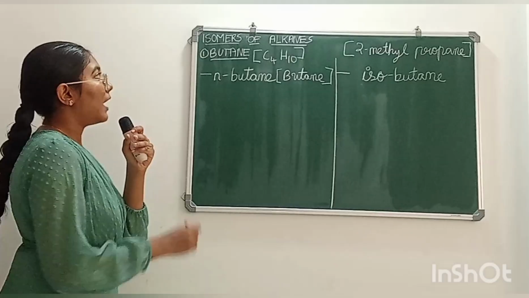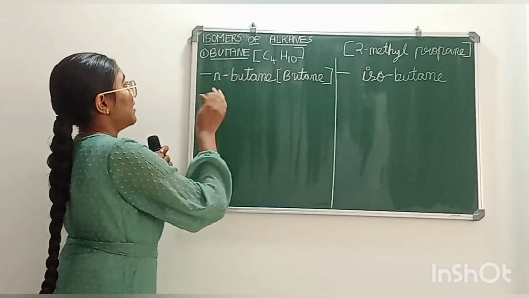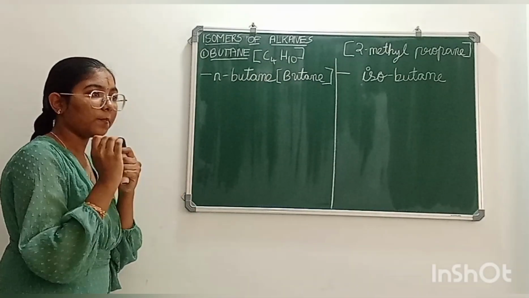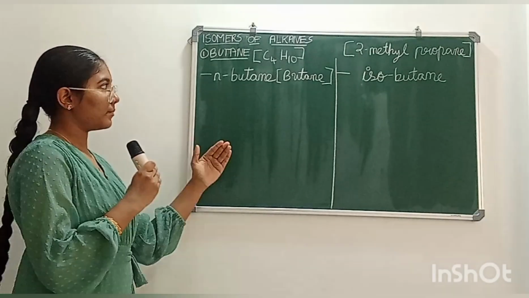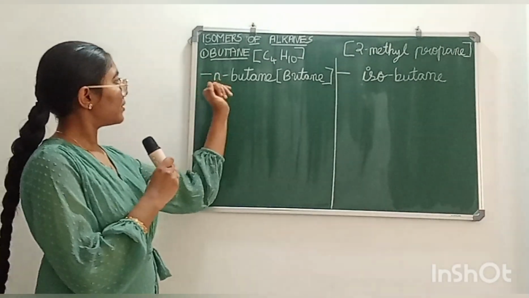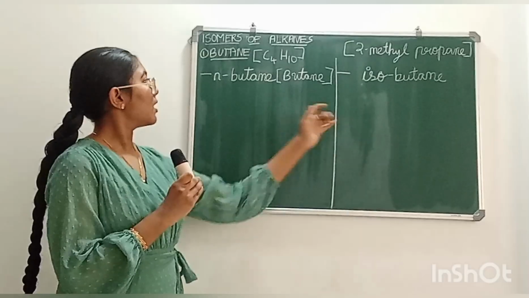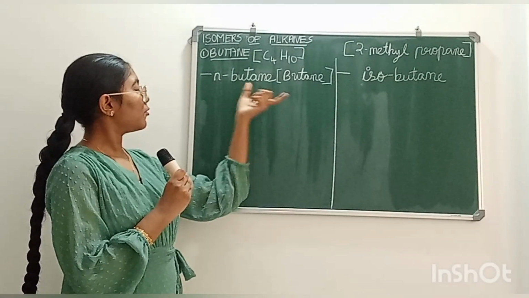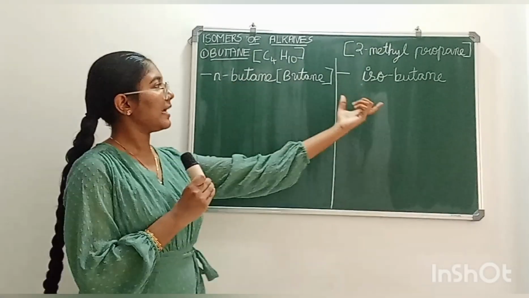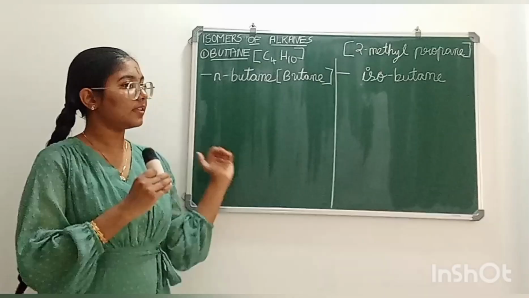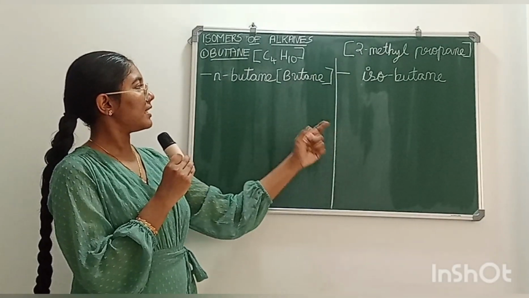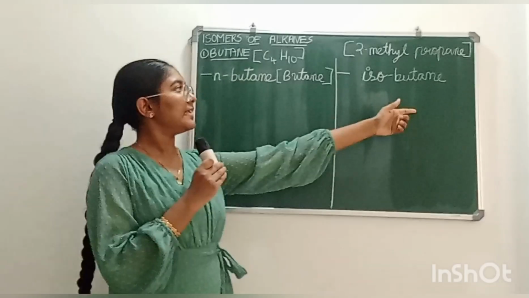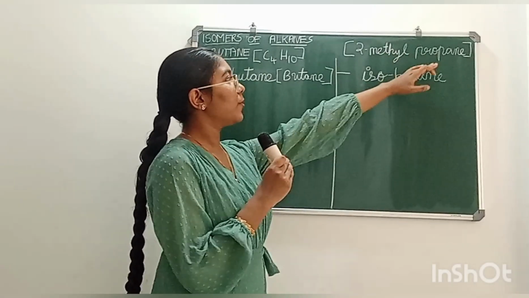Now let's know the isomers of alkanes. First, for methane, ethane and propane, we don't have any isomers. Next is butane. For butane, we have 2 isomers. The common names of the 2 isomers are n-butane and isobutane. The IUPAC names of these 2 isomers are butane and 2-methylpropane.